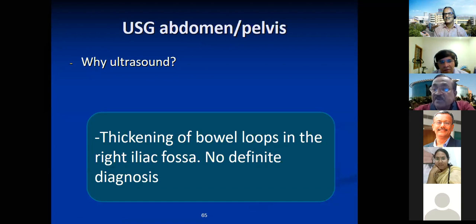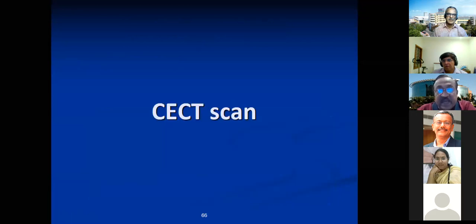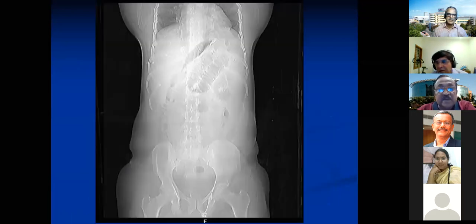So we ask for an ultrasound. Somebody can ask why you have done ultrasound. As we said, no extension on the clinical examination and easy to make it. So they said some thickening of the loops in the right iliac fossa, and they could not make out any diagnosis. So CECT was done.